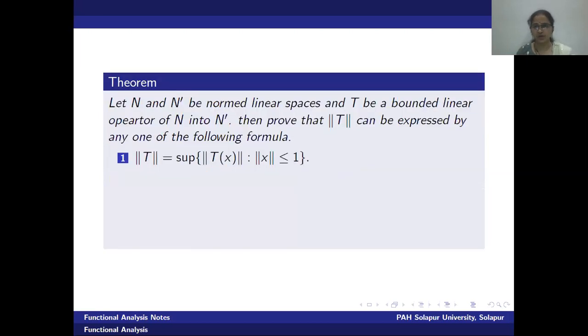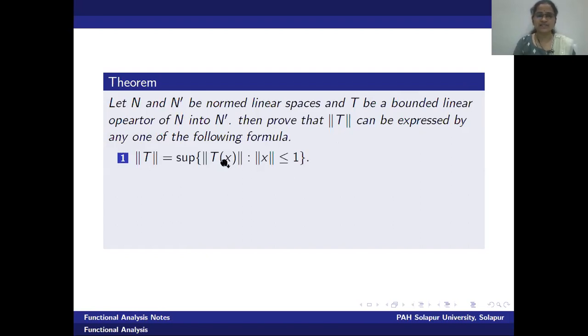Now coming to that important theorem, which is giving us the equivalent statements for finding the norm of an operator. The theorem says: let N and N dash be normed linear spaces, T be a bounded linear operator, that is, a continuous linear transformation of N into N dash. Then prove that norm T can be expressed by any one of the following formulas.